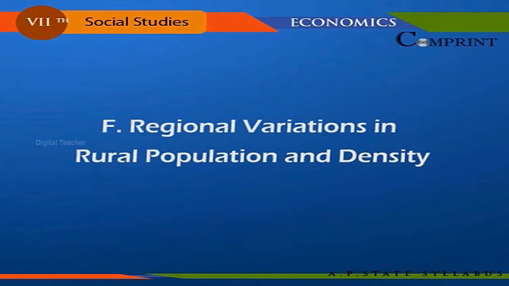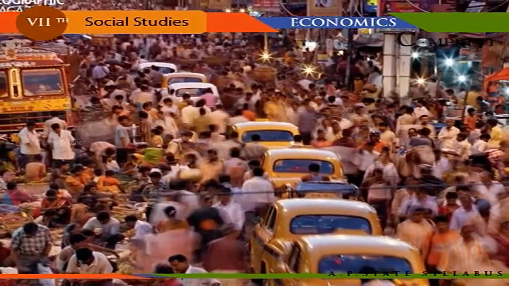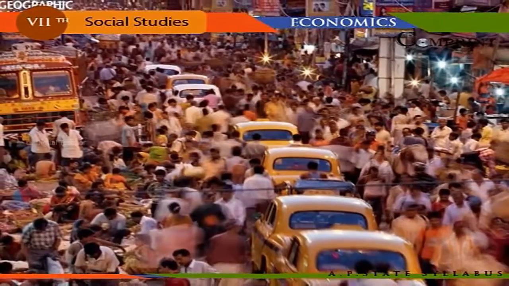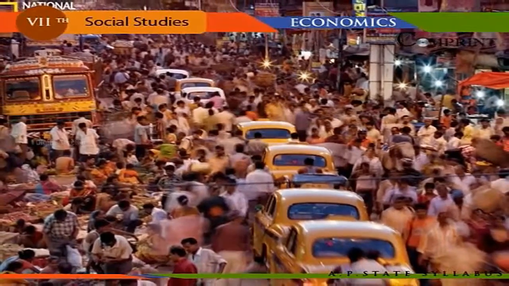Regional variations in rural population and density. The density of population in the coastal Andhra is higher than that of Telangana and Rayalaseema. Population density is the highest in Hyderabad.